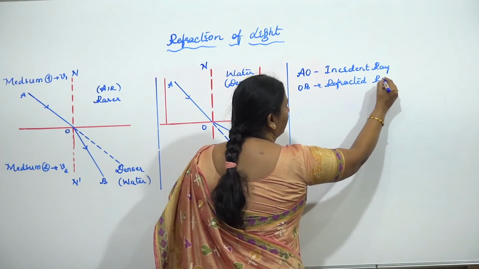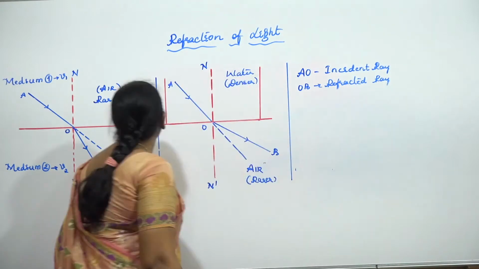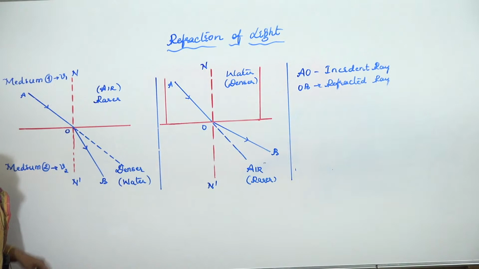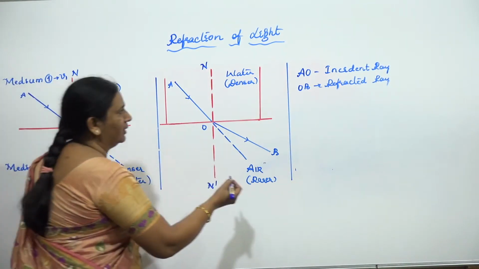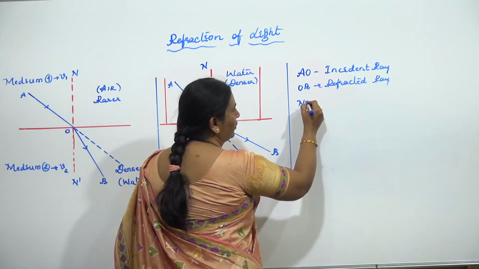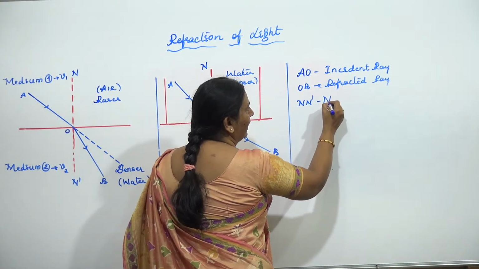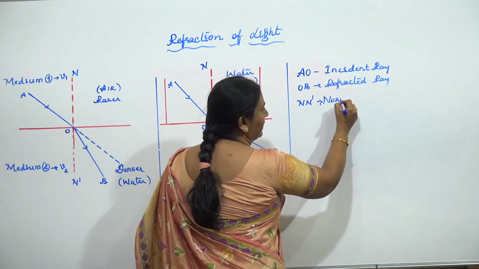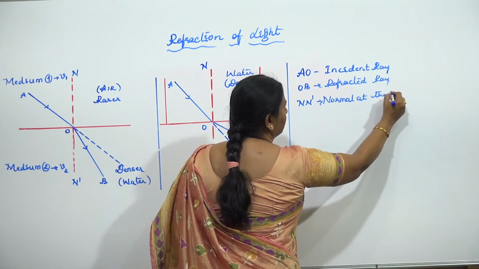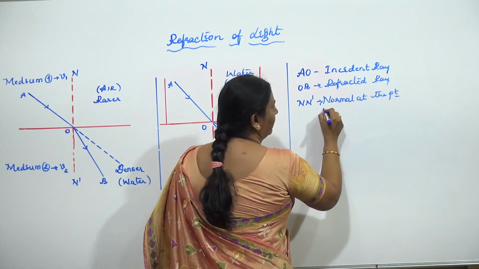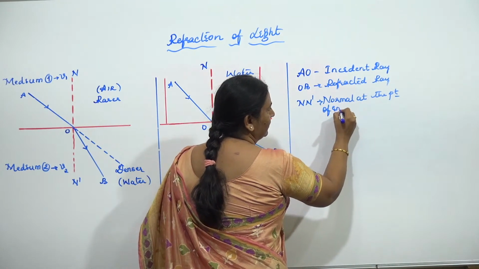Of course, the normal is understood. N dash is the normal at the point of incidence.